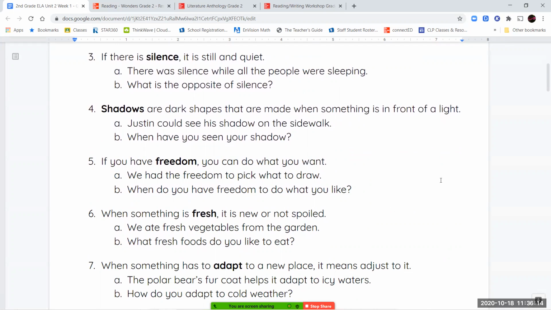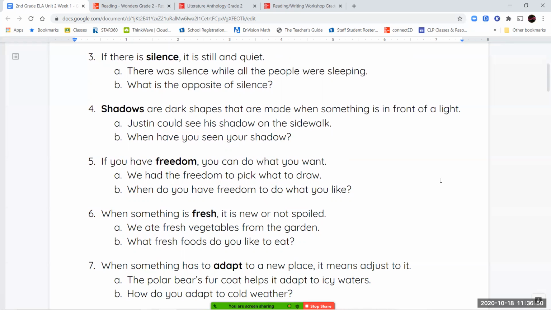Your fourth word is the word shadows, and shadows are dark shapes that happen when something is blocking the light. So if you've ever made shadow puppets where you've taken a flashlight and moved your hands around in front of it to make different shapes, you are casting a shadow, or you're creating a shadow because your hand is blocking that light. Or if you're walking outside in the sun, sometimes you can see your shadow on the floor because the sun is hitting your body from a certain side, and that side of your body is blocking the light from going all the way to the ground. So you see a shadow of yourself on the ground.